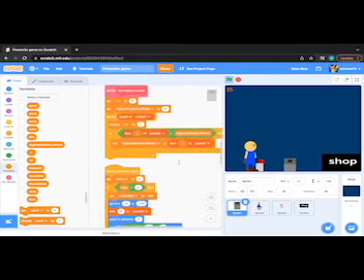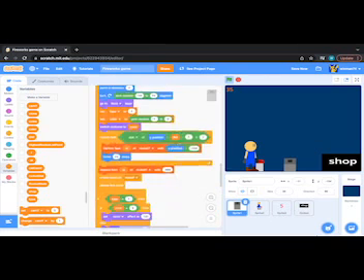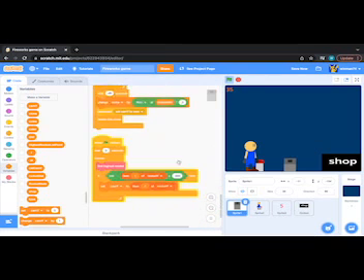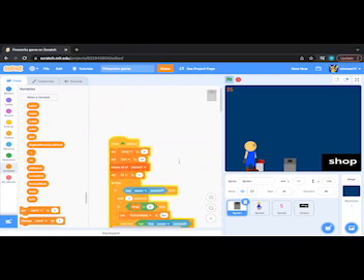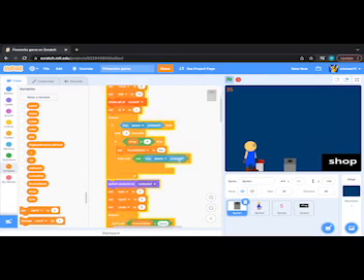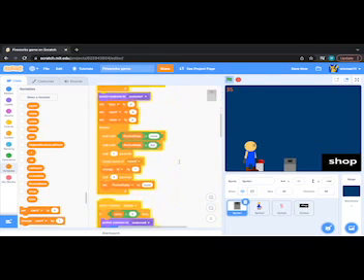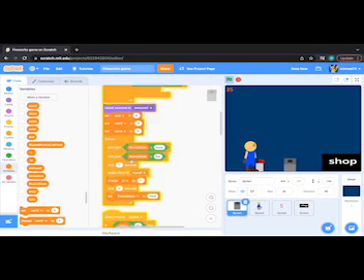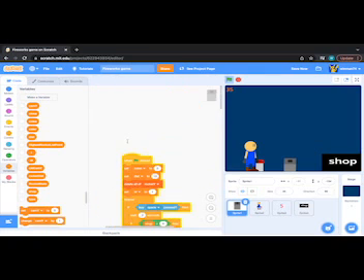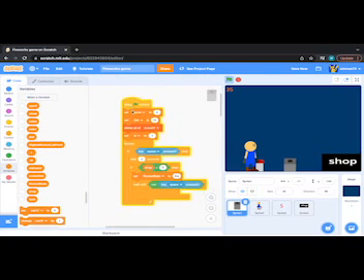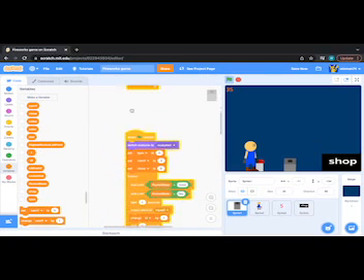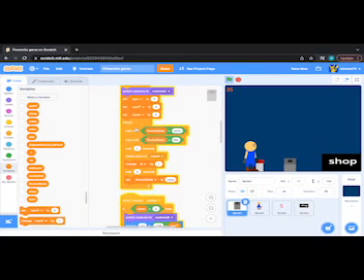And where is it? Wait. I think I just found it. Yeah, there we go. Let's see why it isn't doing that. So it waits for it to be none, then it waits until it's fire. So create a clone, change ID by 1, and then wait 2 seconds and set rocket state to none. Why isn't it doing that?